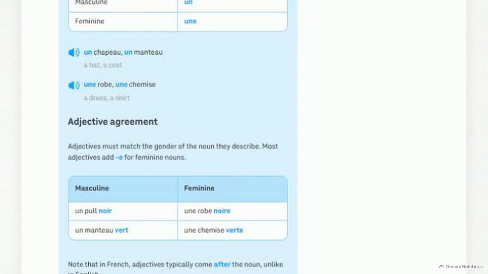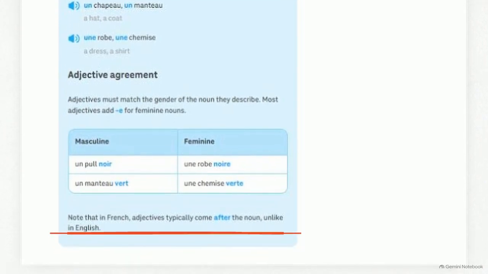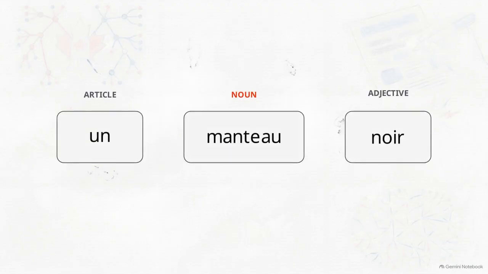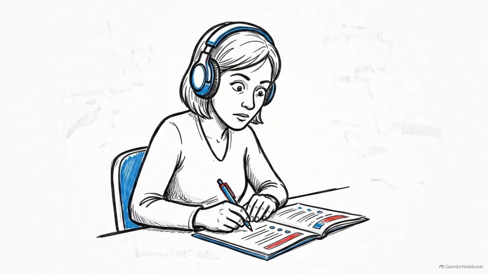Following a feminine noun, the standard rule is to attach an e to the end of the masculine form of the adjective. Unlike English, where adjectives precede the noun, French syntax generally places them afterward. Mastering these A1 level mechanics requires you to track dependencies in both directions, backward to the article and forward to the adjective.